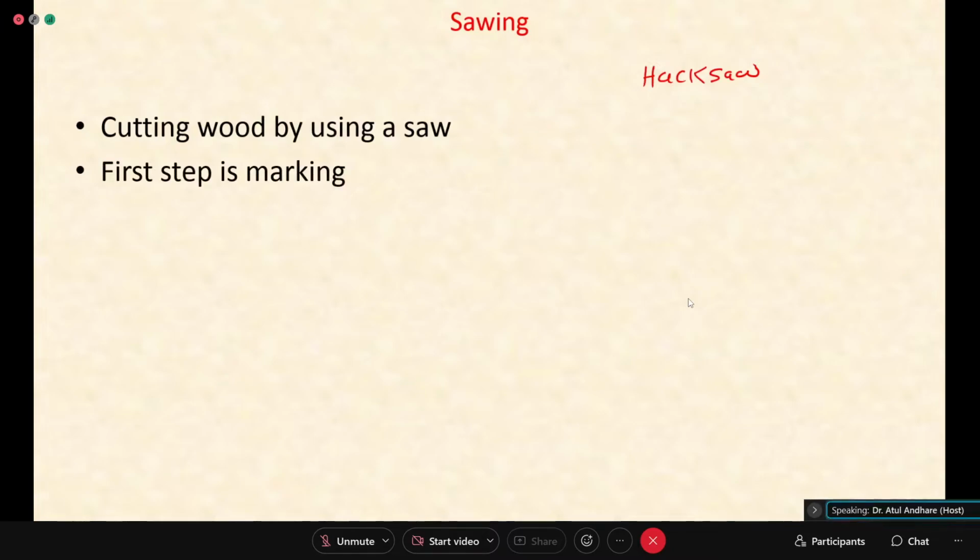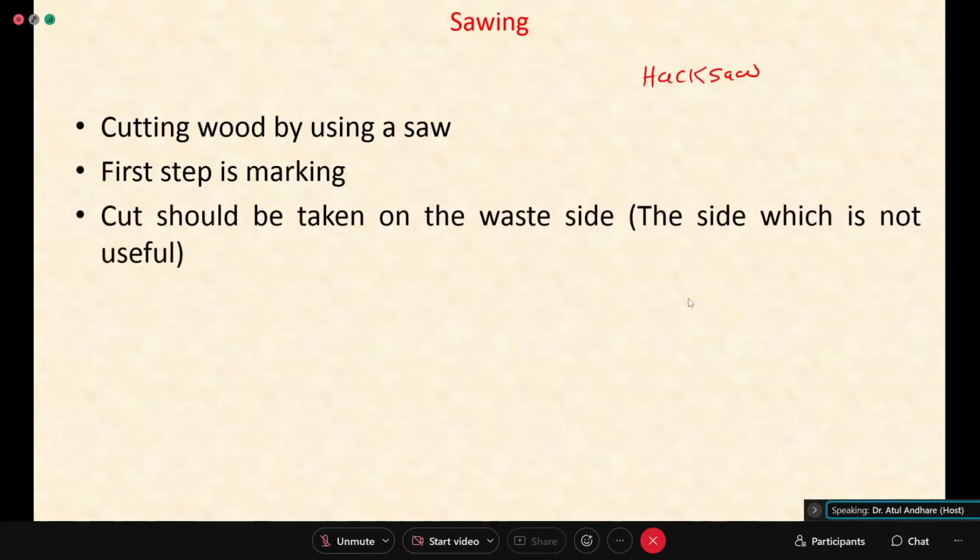Again, anytime you want to do some cutting or some operation, you have to do marking. Now, in saw cut, one of the important things, not only in fitting but also in carpentry, carpentry more important: cut should be taken on the waste side.